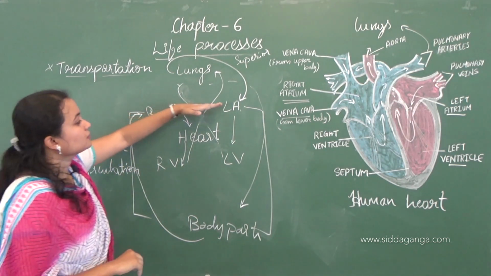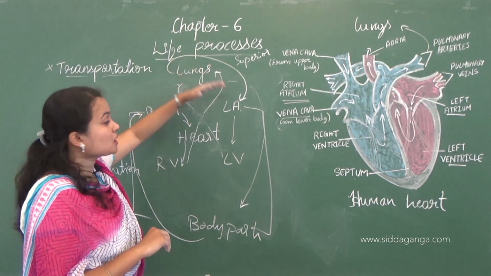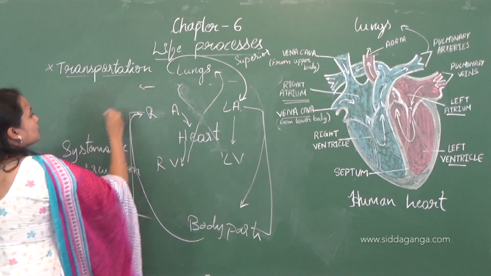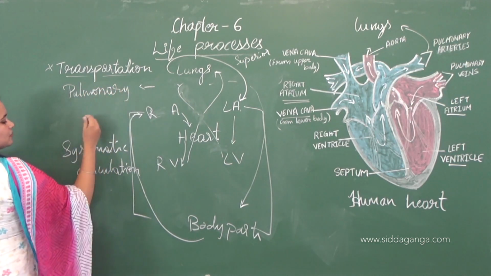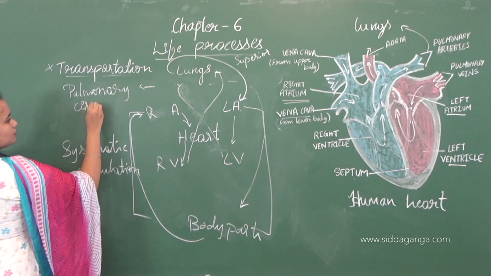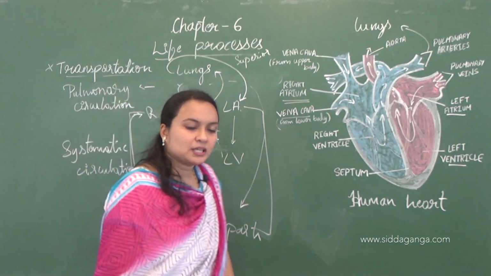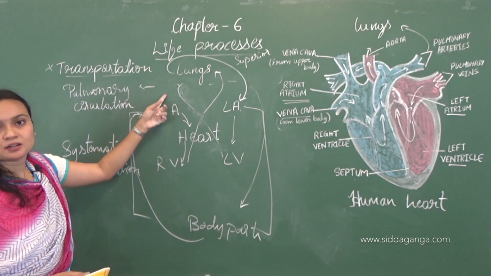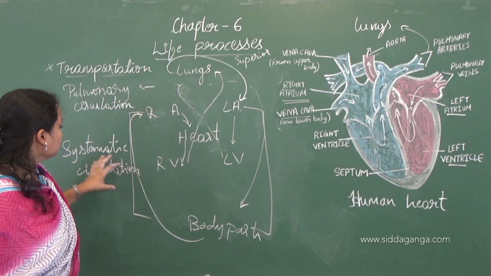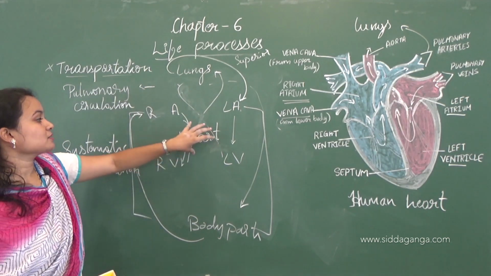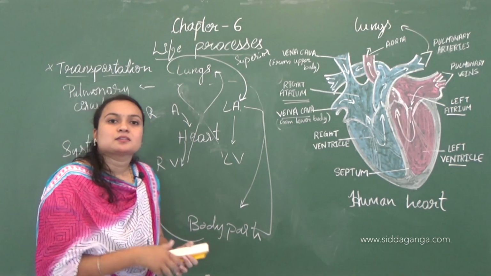Okay, and here the lungs part, when the heart transfers the blood to the lungs and from the lungs to the heart, this is called pulmonary circulation. Okay, so these two together, the pulmonary circulation which takes place with the heart and lungs, and also the systemic circulation which takes place from the heart to the body parts. Okay, these two collectively are called double circulation.